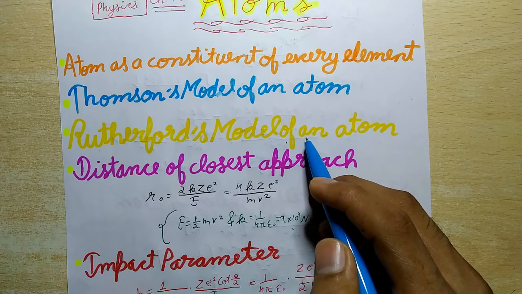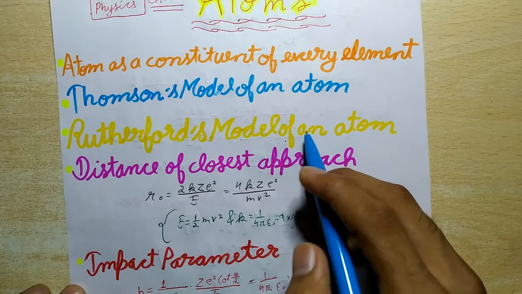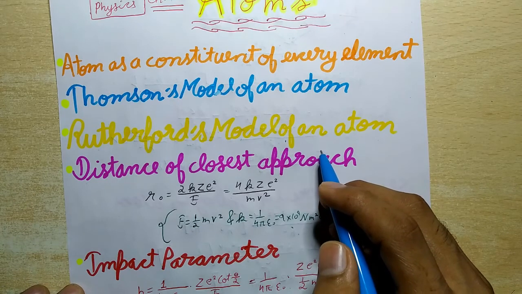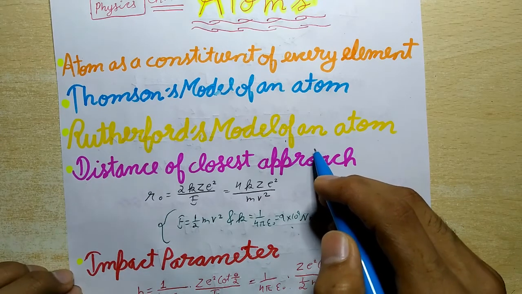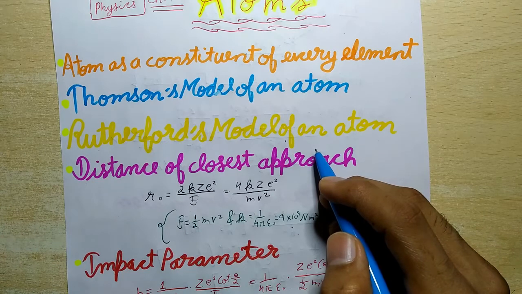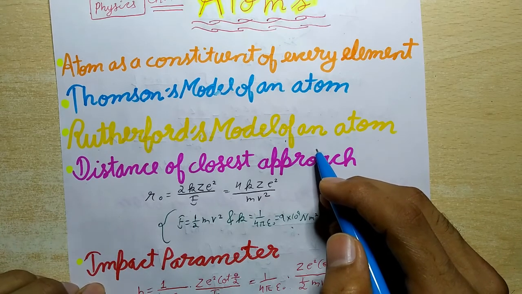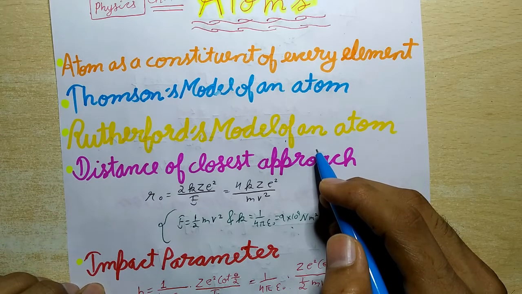It was found that most of the alpha particles passed undeviated through the thin foil, but some of them were scattered through very large angles. From the results of these experiments, Rutherford proposed the following model of an atom. First, an atom consists of a small and massive central core in which the entire positive charge and almost the whole mass of the atom is concentrated, and this core is known as the nucleus.